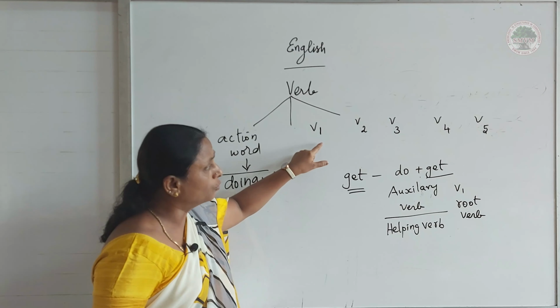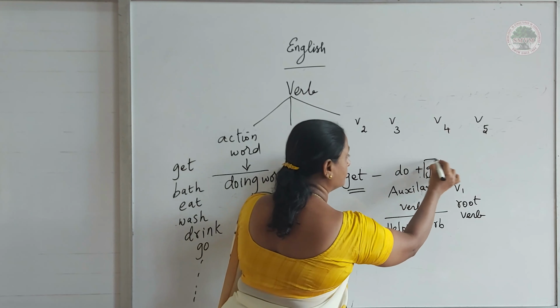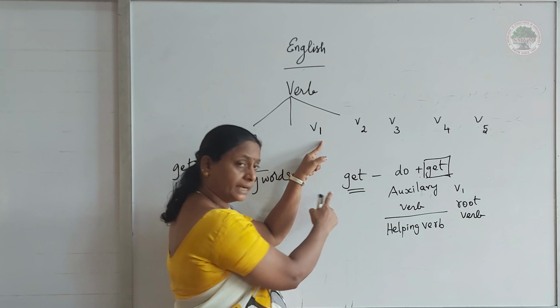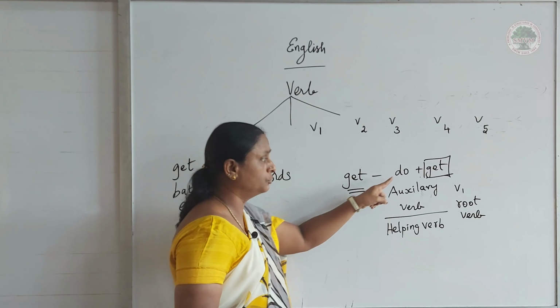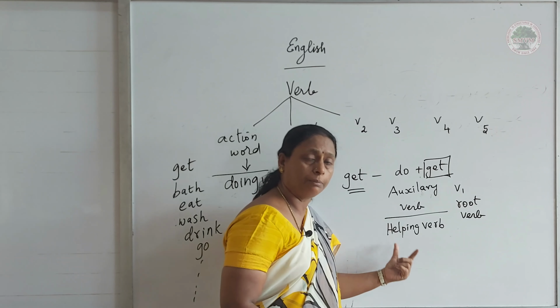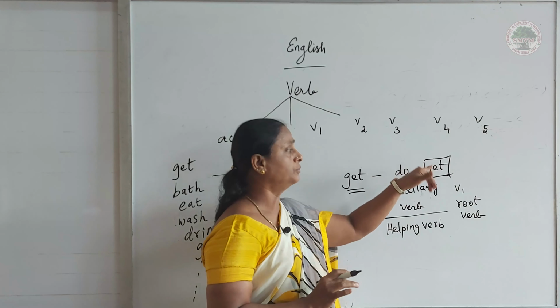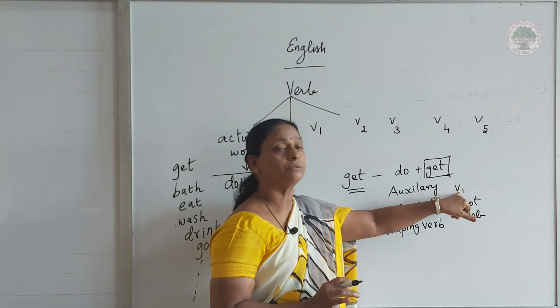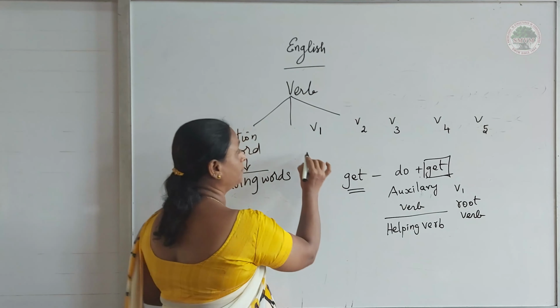Now let me say what V1 is. V1 means this "get." When you split "get," you get "do plus get." So "do" is the auxiliary verb acting as a helping verb. The next verb "get" is the V1 verb, the root verb, that is the present verb.